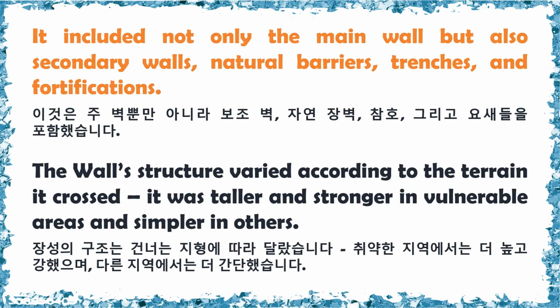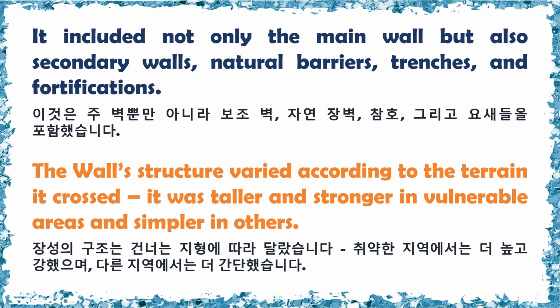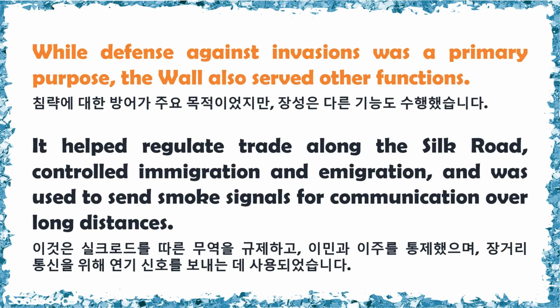It included not only the main wall, but also secondary walls, natural barriers, trenches, and fortifications. The wall's structure varied according to the terrain it crossed. It was taller and stronger in vulnerable areas and simpler in others. While defense against invasions was a primary purpose, the wall also served other functions.